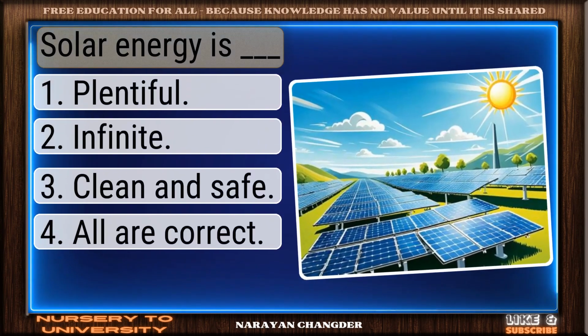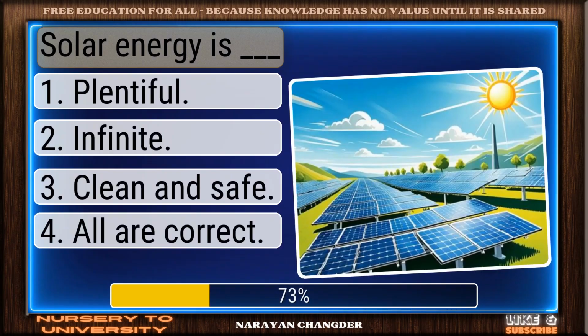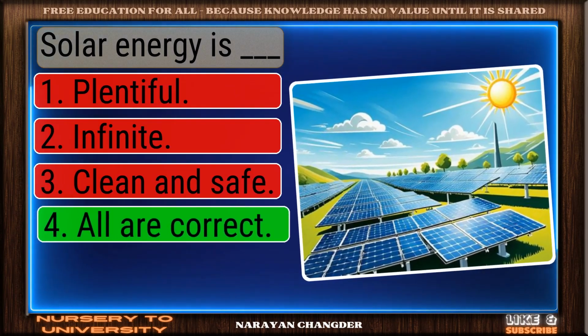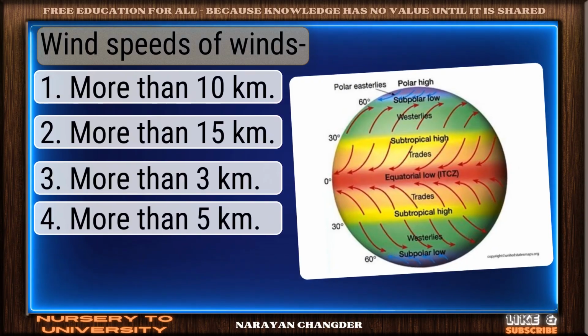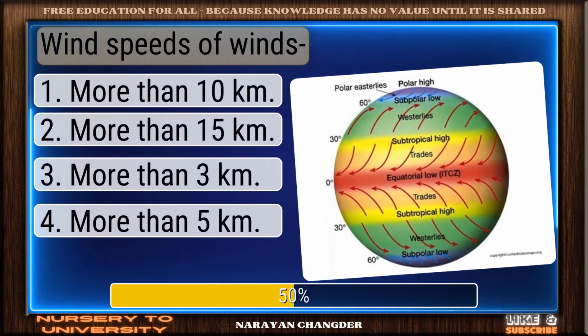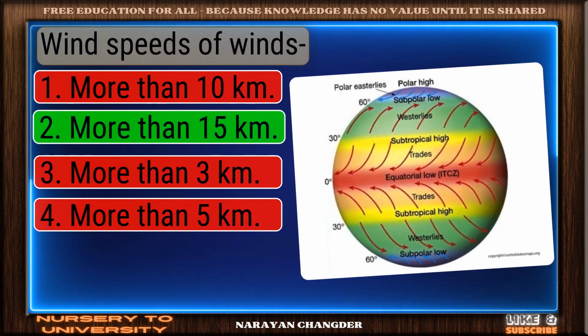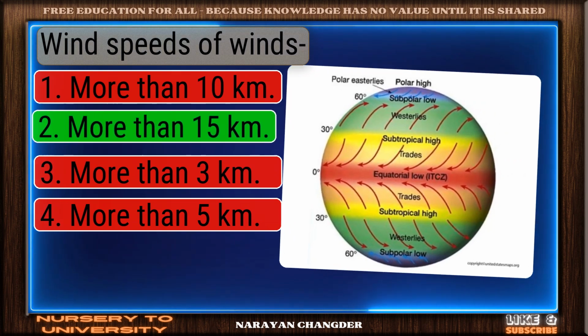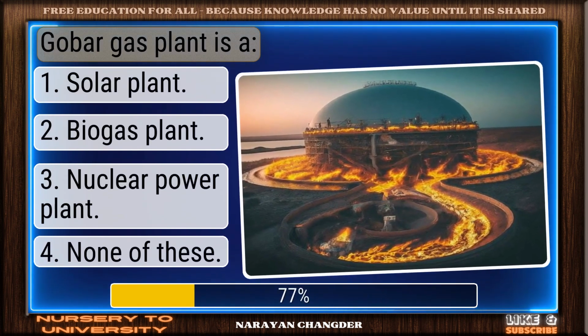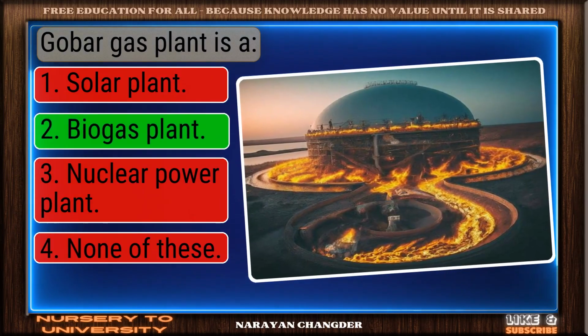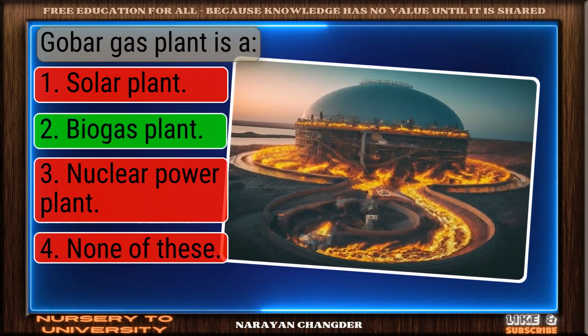Solar energy is dash. Good job. All are correct works well. Wind speeds of winds. Well done. More than 15 km/h is right. Gobar gas plant is a. Right again. Biogas plant is valid.